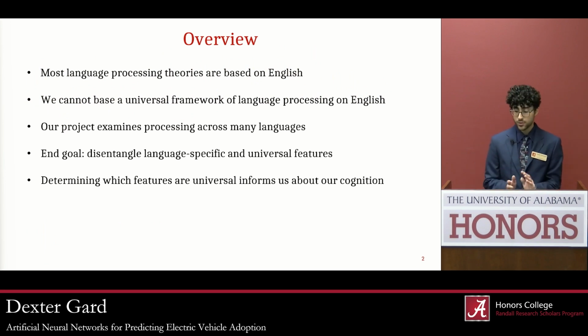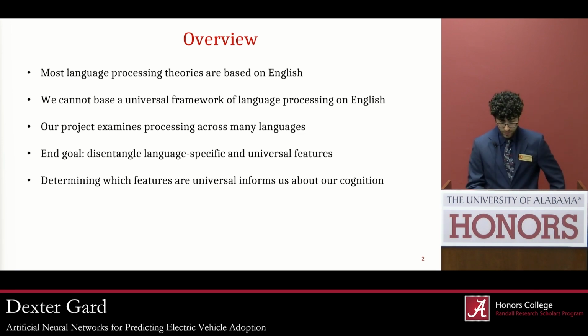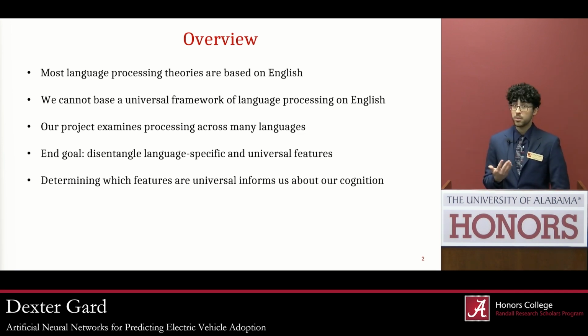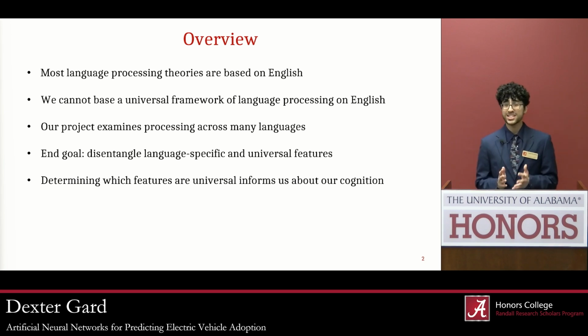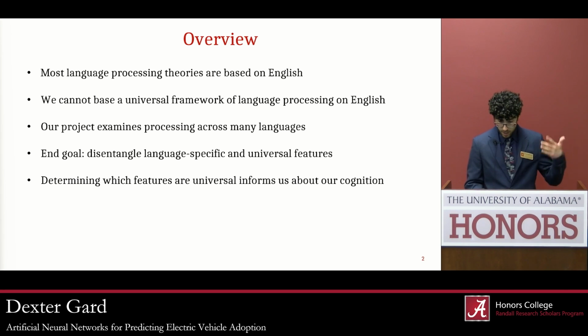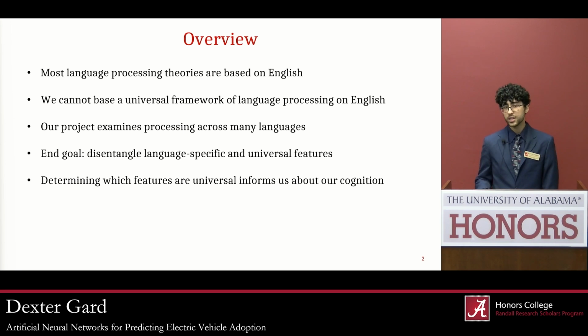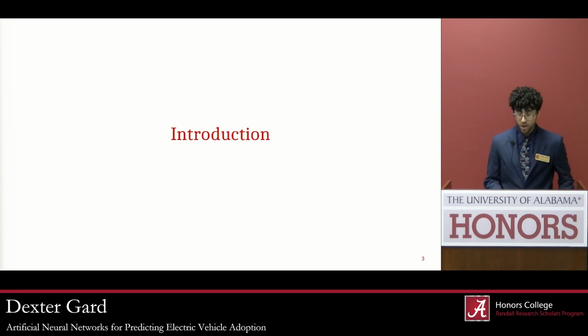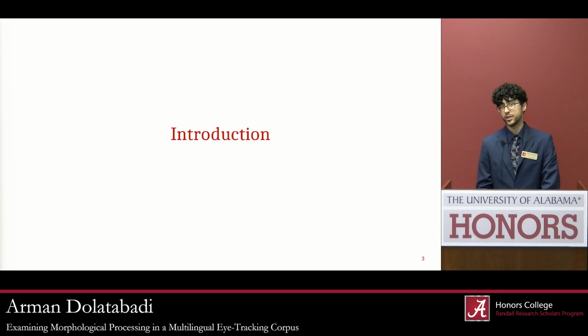Okay, so let's set the stage for today's discussion. Language processing theories give us an excellent glimpse into human cognition. But there's a problem. The vast majority of them are based on English. With its unique syntactic and morphological characteristics, relying solely upon English risks creating theories that fail to generalize to other languages. This project seeks to address this gap by examining morphological processing in many different languages. By disentangling language-specific and universal features, we aim to enrich our understanding of human language processing and its broader implications for linguistic diversity.